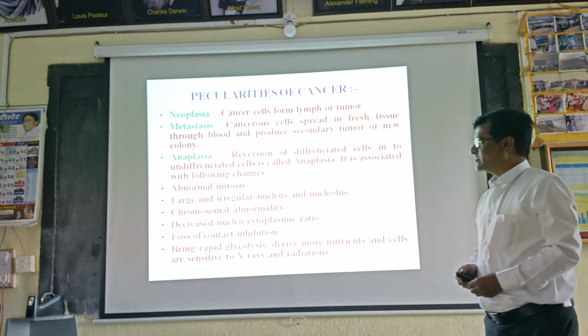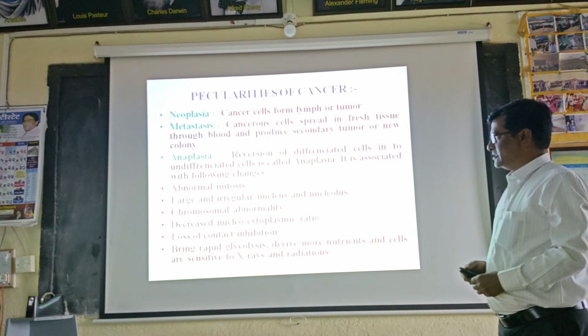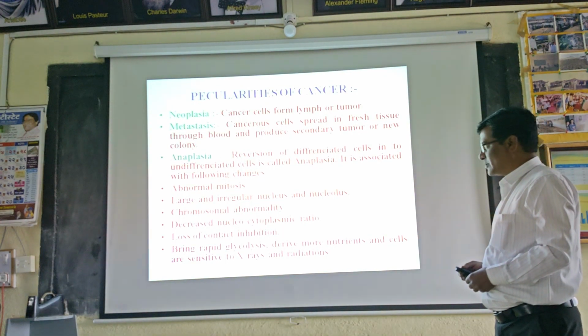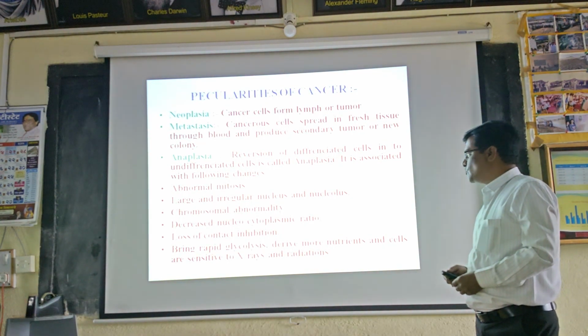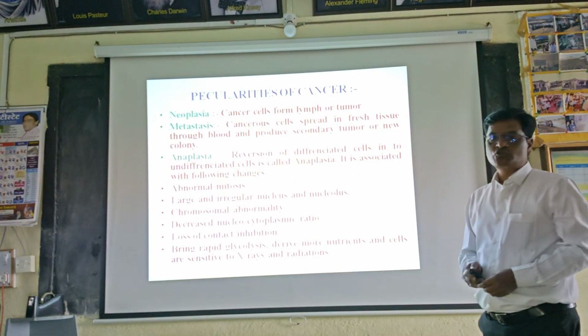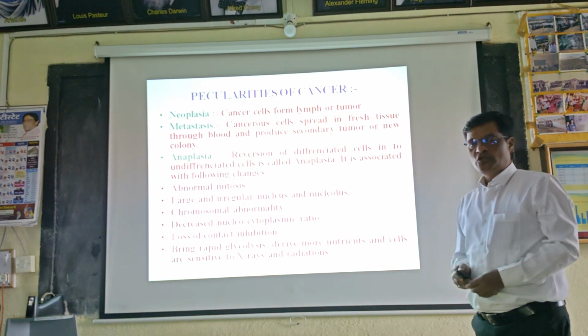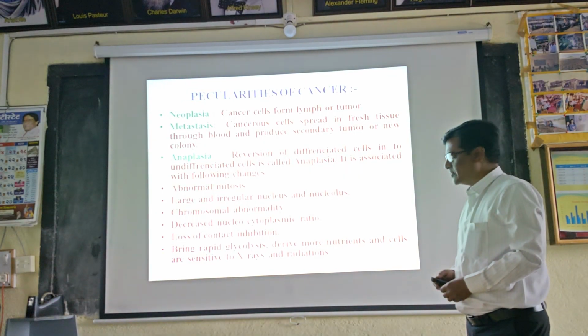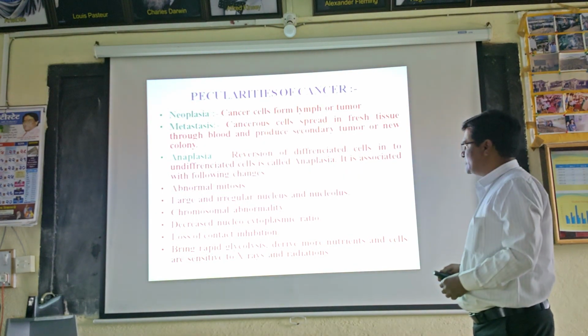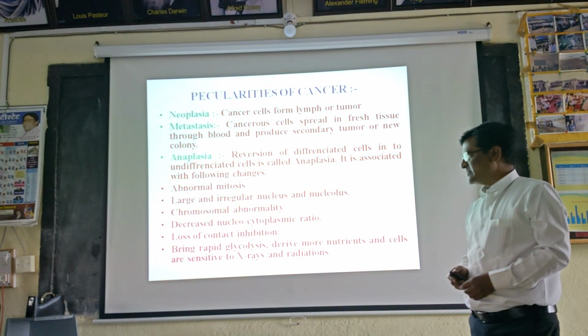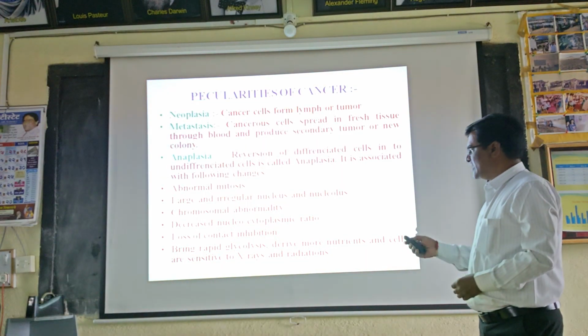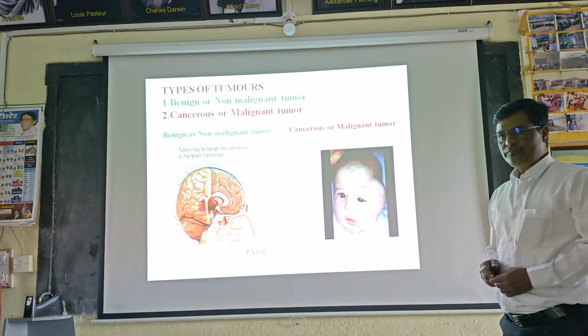It is associated with the following changes that take place in the body: abnormal mitosis, large and irregular nucleus and nucleolus, chromosomal abnormality, decreased nucleocytoplasmic ratio, loss of contact inhibition, rapid glycolysis, deriving more nutrients, and cells are sensitive to X-rays and radiation.